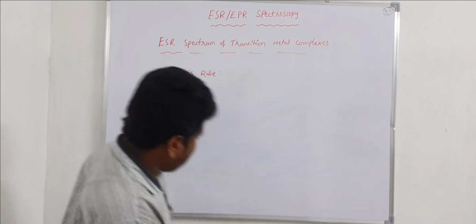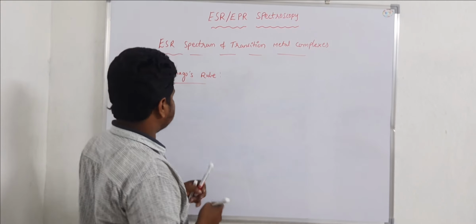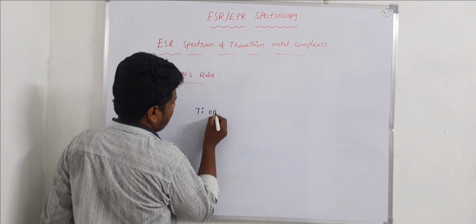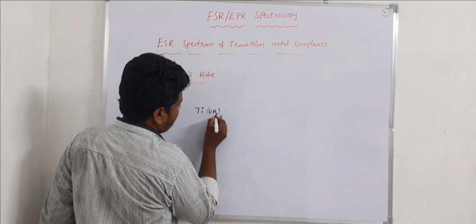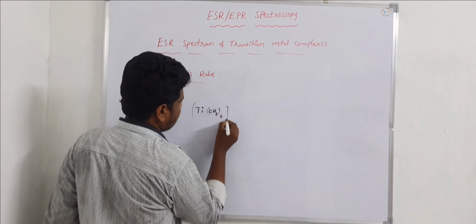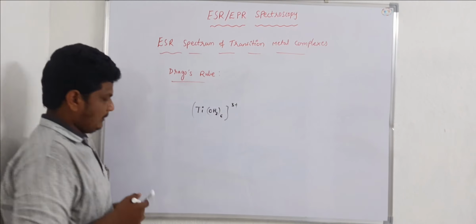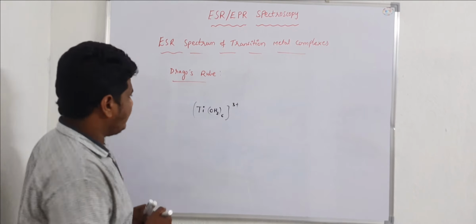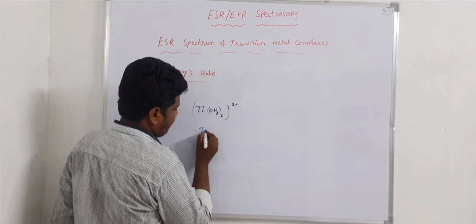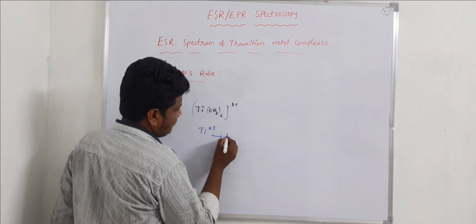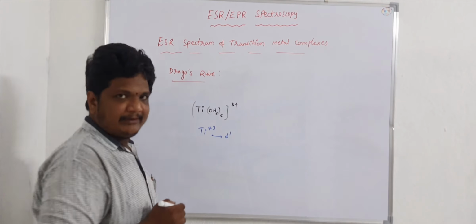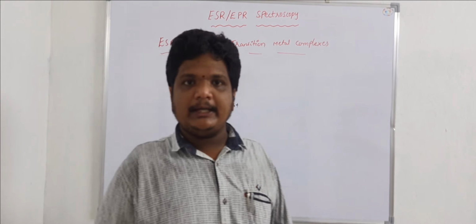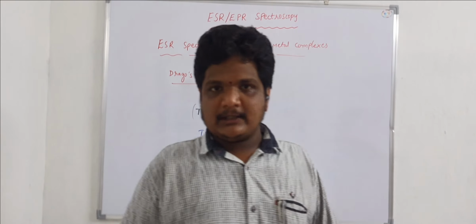Now calculate the number of ESR lines for the titanium hexa aqua complex. Here, this is titanium plus 3, which has a d1 configuration, containing one unpaired electron. So here we cannot observe the dynamic Jahn-Teller effect.